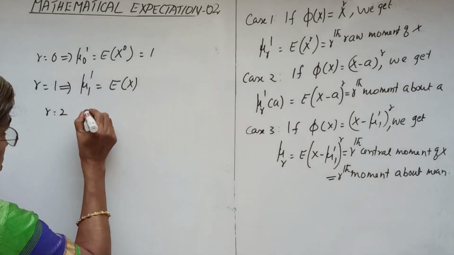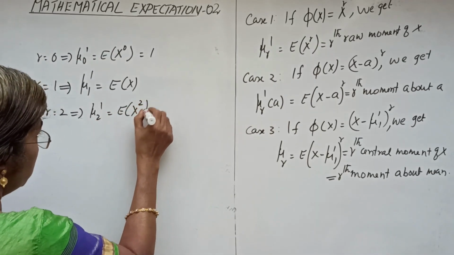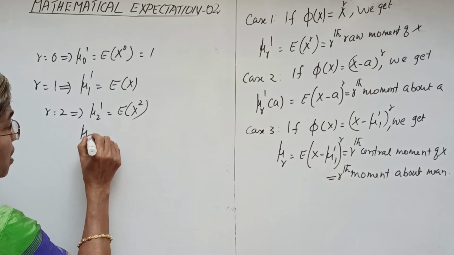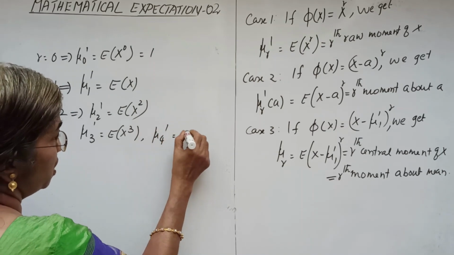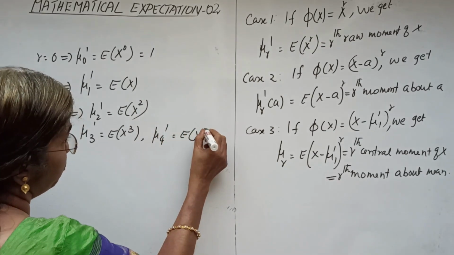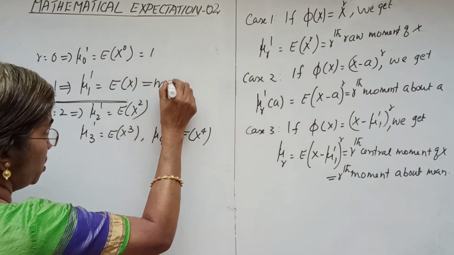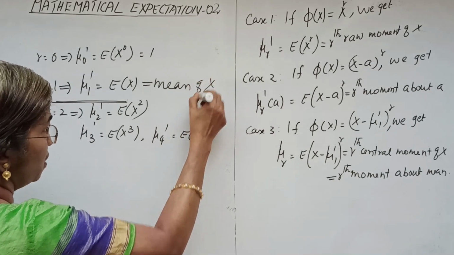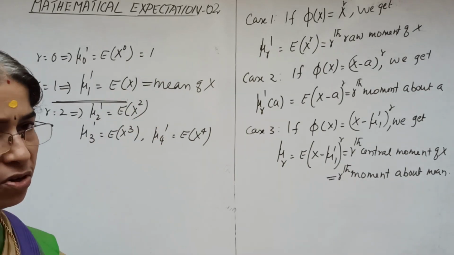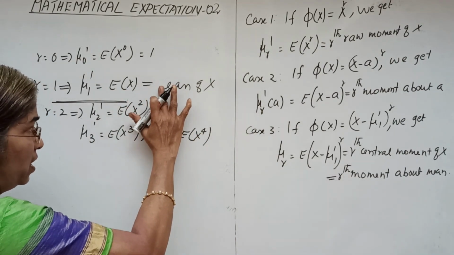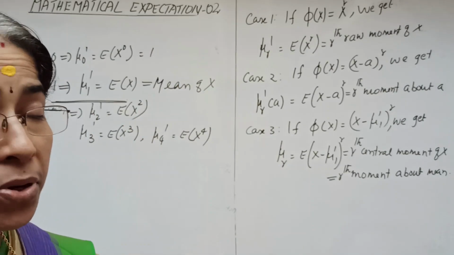R equal to 2, we get mu 2 dash equal to expectation of x square, and similarly mu 3 dash equal to expectation of x cube, and mu 4 dash equal to expectation of x raised to 4. This mu 1 dash is expectation of x, which is defined as the mean of the random variable x.